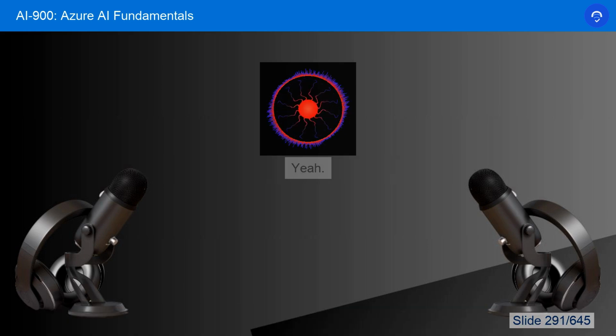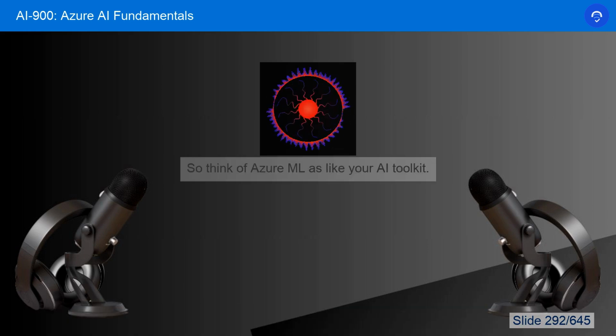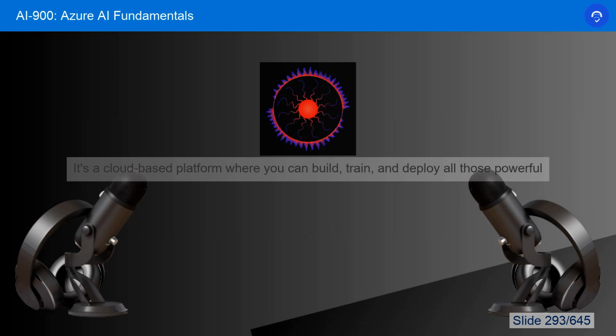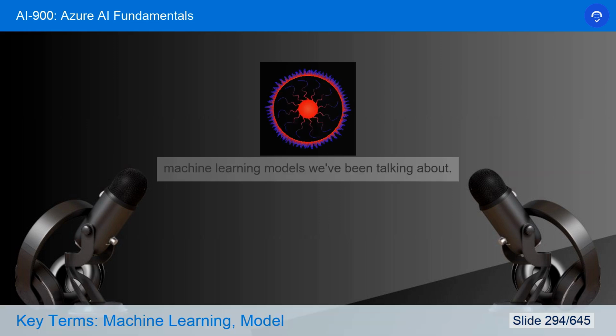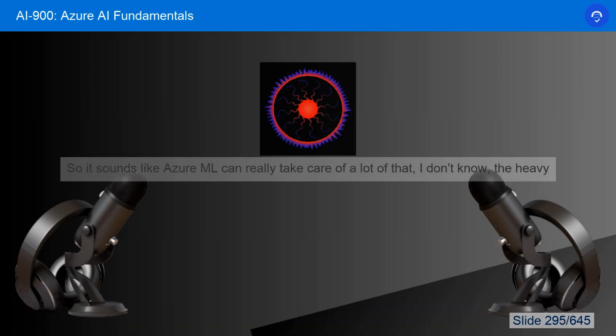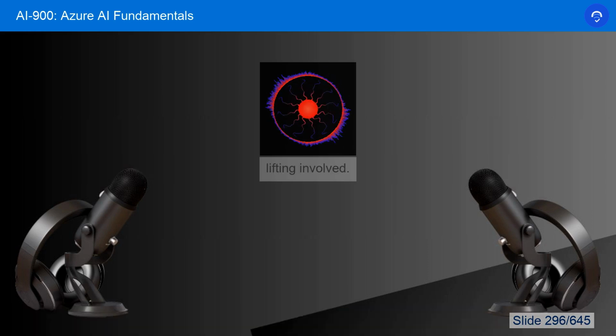Okay, yeah. So think of Azure ML as your AI toolkit. It's a cloud-based platform where you can build, train, and deploy all those powerful machine learning models we've been talking about. So it sounds like Azure ML can really take care of a lot of the heavy lifting involved. What are some of the key components?